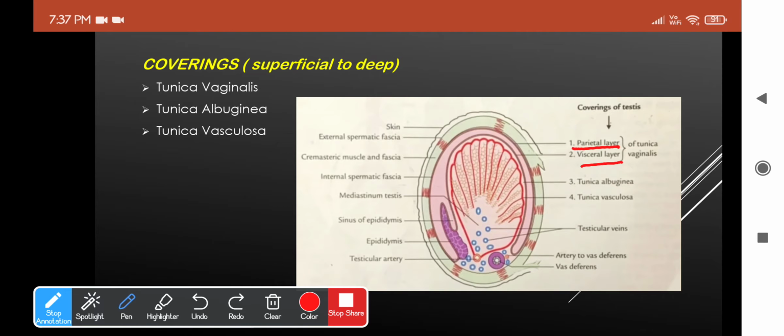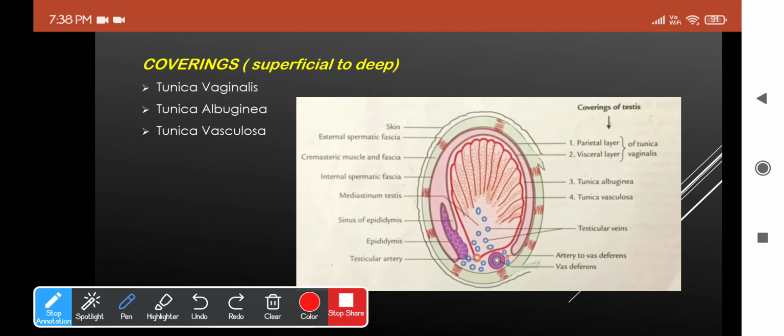And this is the outermost covering of the testis. So this will completely enclose the testis on the front and sides. Why is this? As I said, the epididymis will be lying over the testis directly at the posterior border, and hence this tunica vaginalis tends to extend only on the front and sides.